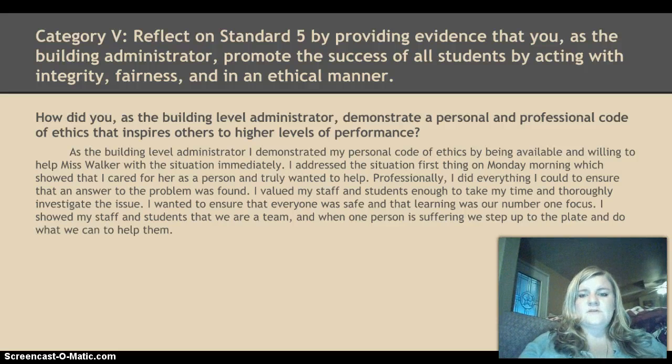I valued my staff and students enough to take my time and thoroughly investigate the issue. I wanted to ensure that everyone was safe and that learning was our number one focus. I showed my staff and students that we are a team, and when one person is suffering, we step up to the plate and do what we can to help them.